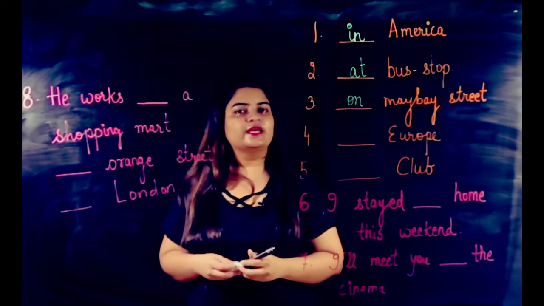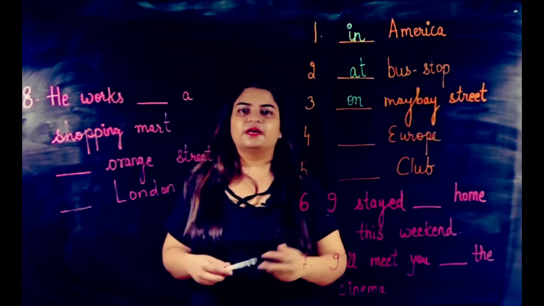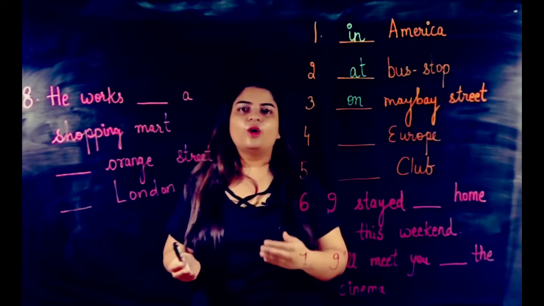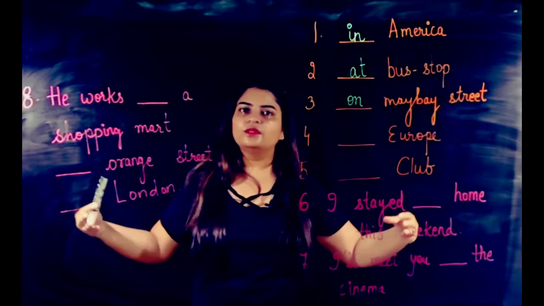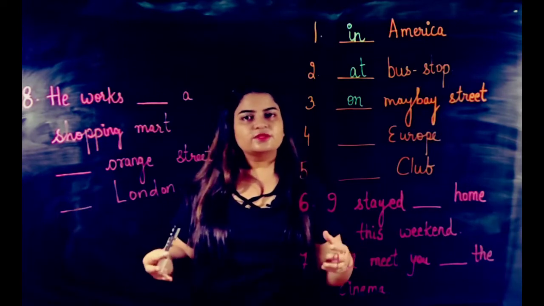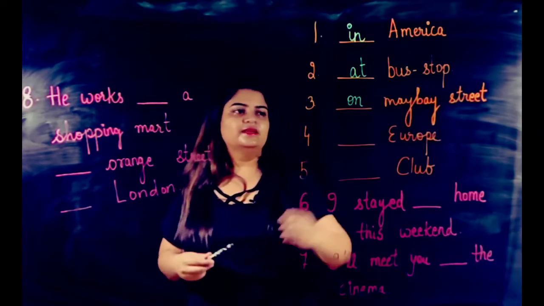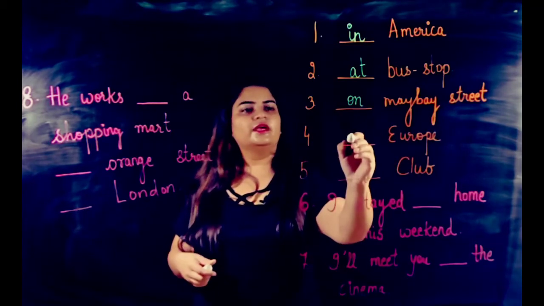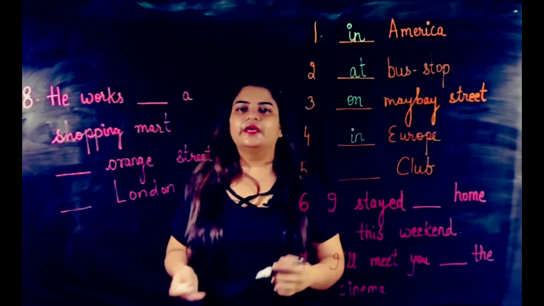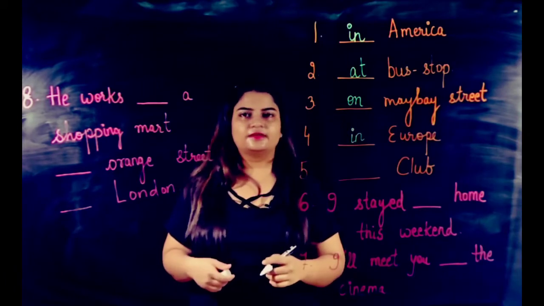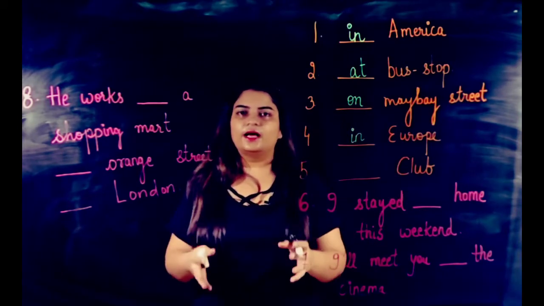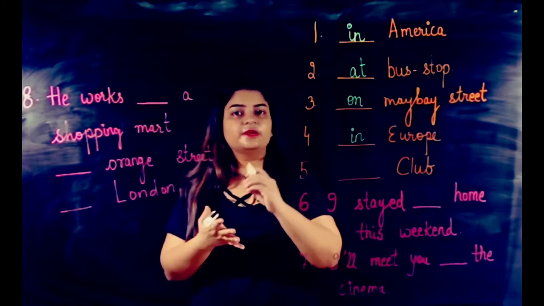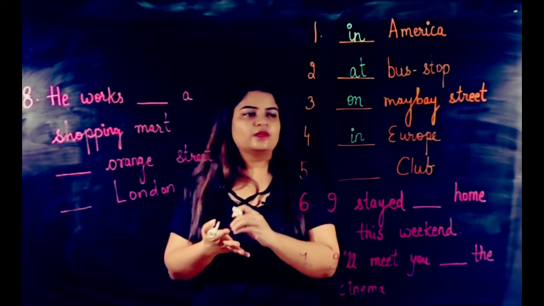What we used to say when someone asks us if we are traveling is that we are on the way. We are on the way. That is why we use the preposition on. Then dash Europe. Europe is again a larger area, in Europe. And club. Now the club is again a specific place, the location or the address.